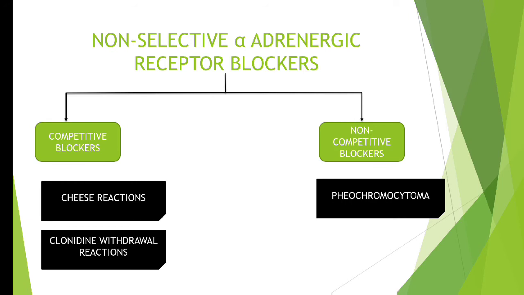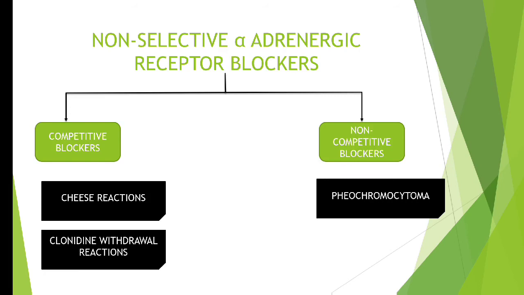But one thing you should remember: in all three, that is the cheese reaction, the clonidine withdrawal reaction as well as pheochromocytoma, there will be a very severe hypertension. Okay, so we want non-selective alpha adrenergic blockers. In these three situations we cannot use selective alpha adrenergic blockers. Here there will be very high hypertension, we require a very strong vasodilator. So for this reason we are using non-selective alpha adrenergic blockers.